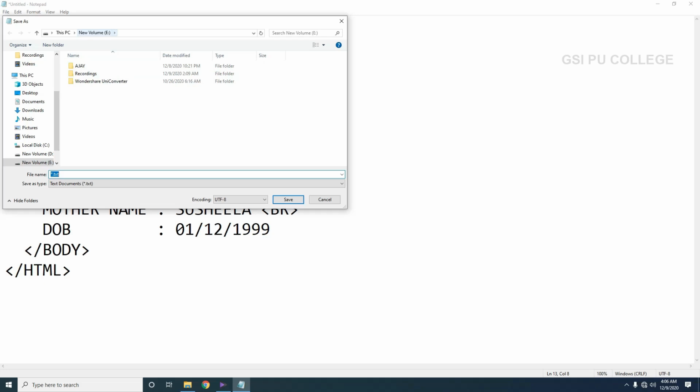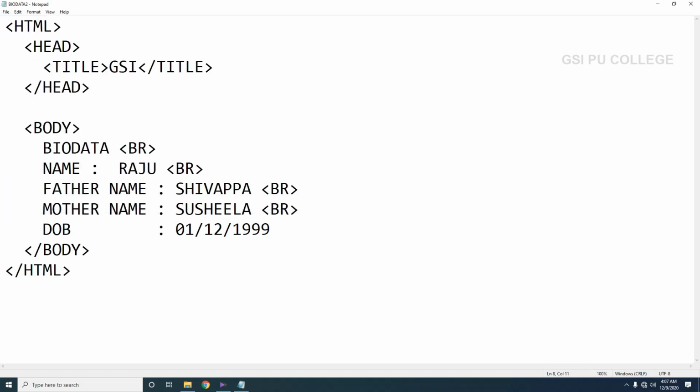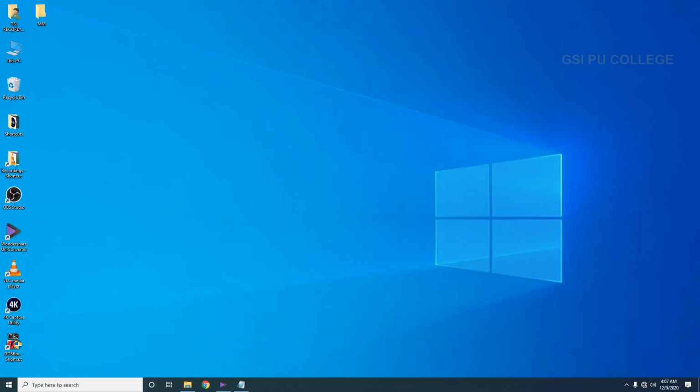Now I am saving this file under E drive. So I am giving the file name as biodata2.html. So here .html is important. It says that this is an HTML document. Then you have to save the file. Once the file has been saved, you can minimize this and we have to execute the file.